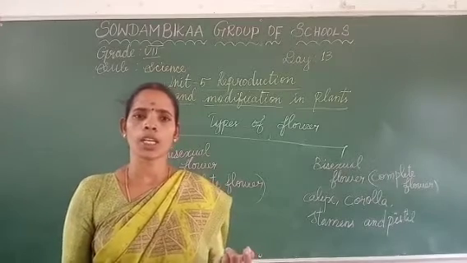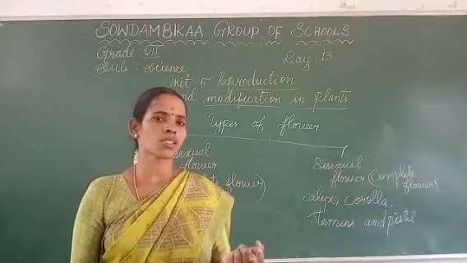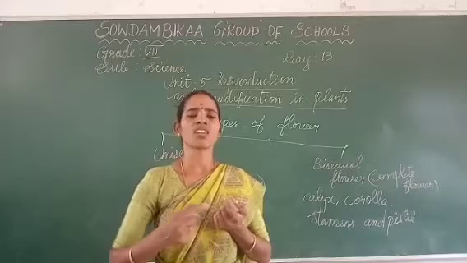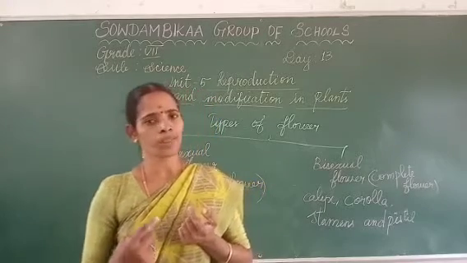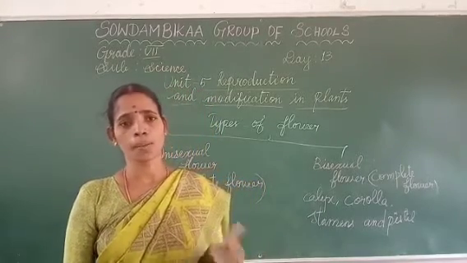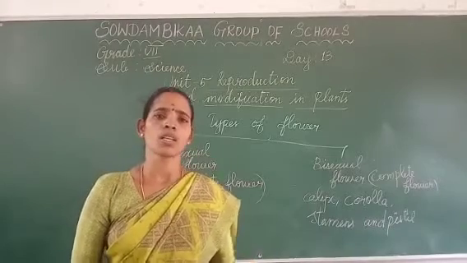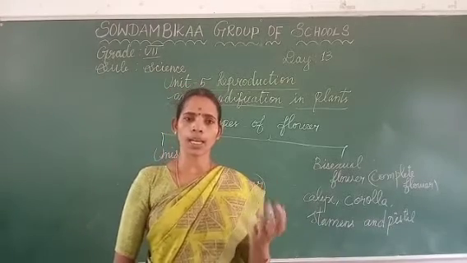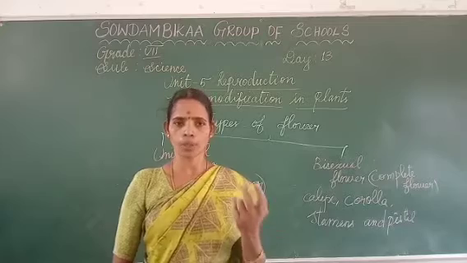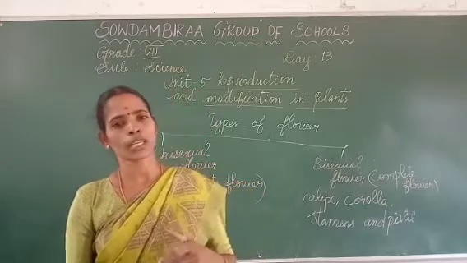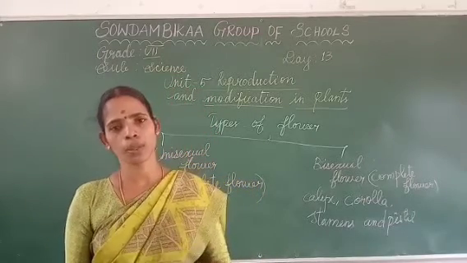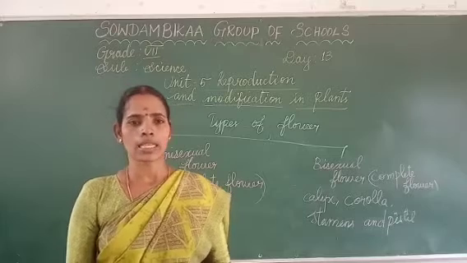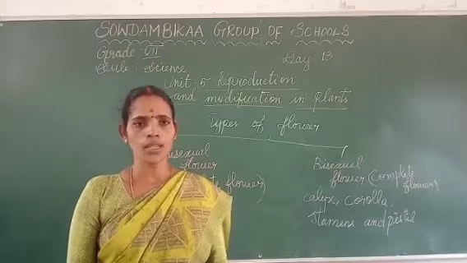What is meant by pollination? Pollination means pollen grains reach the stigma. Fertilization means the fusion of male and female gametes to form a zygote.